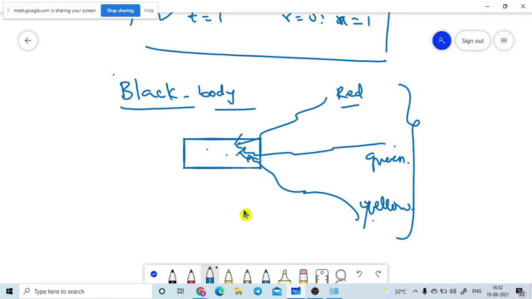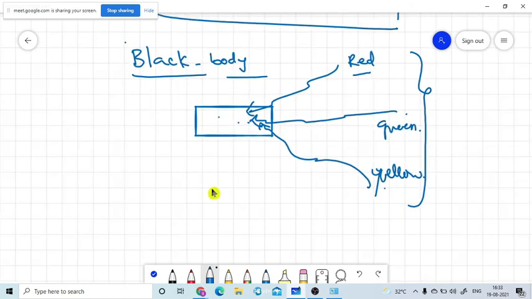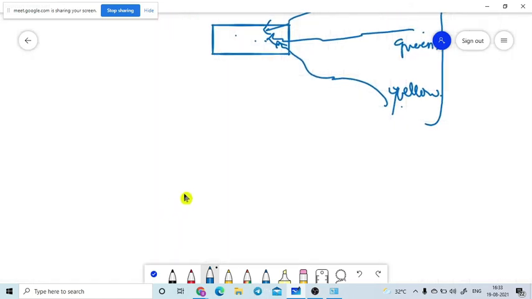Nothing is leaving from it. It absorbs all types of wavelength. That's why it is called a black body. Now define the black body: the body which can absorb all wavelengths of the radiation is named the black body.